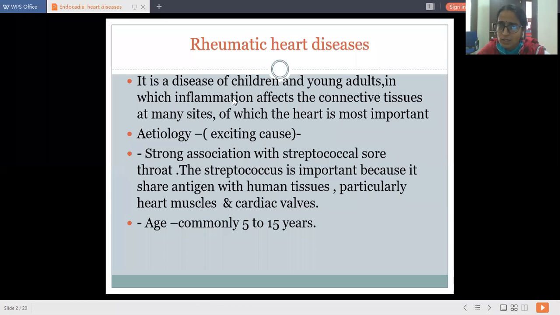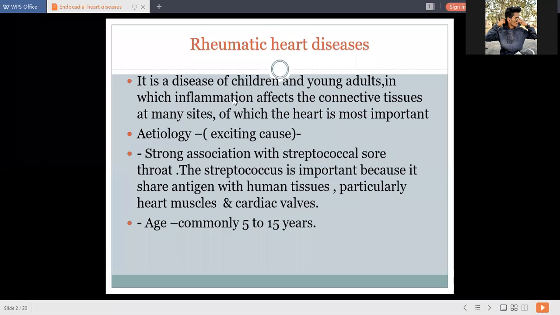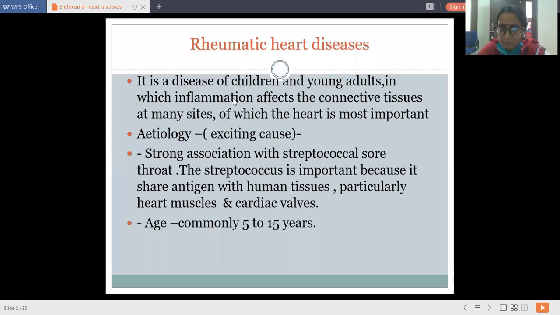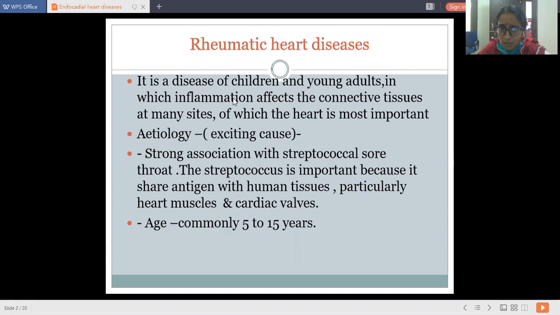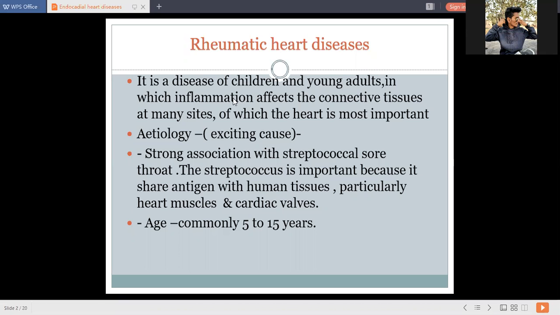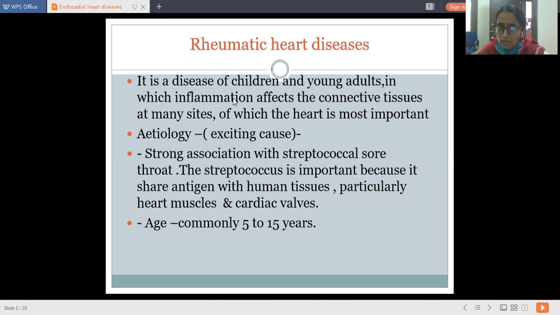That is, the origin is streptococcus of group A, that is Streptococcus hemolyticus. And there is always a history of sore throat, the streptococcal sore throat. The streptococcus is important because it shares the antigen with human tissues, particularly heart muscles and cardiac walls.